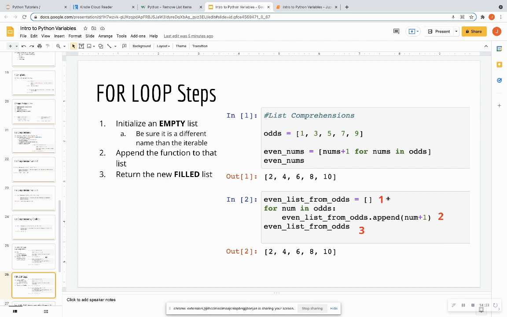The first thing that you want to do when you're doing a for loop is to initialize an empty list. So just empty square brackets. Then you want to call for num in odds, append to this empty list whatever function you want to do to each item in that list, which goes in the parentheses, and then you're going to just type out that new list name, and that is going to return your output. So both of these are the same thing.